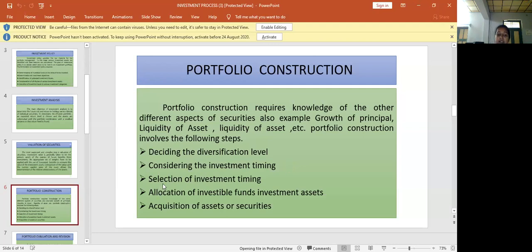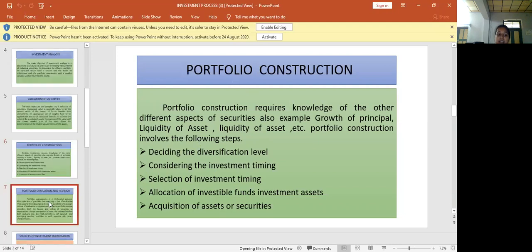Next, the third one is selection of investment timing. Considering the investment timing is similar to the selection of investment timing, whether it may be short term, long term or medium term. The fourth one is allocation of investable funds and investment assets. The fifth one is acquisition of assets or securities. So we have to follow these five steps to construct a portfolio.